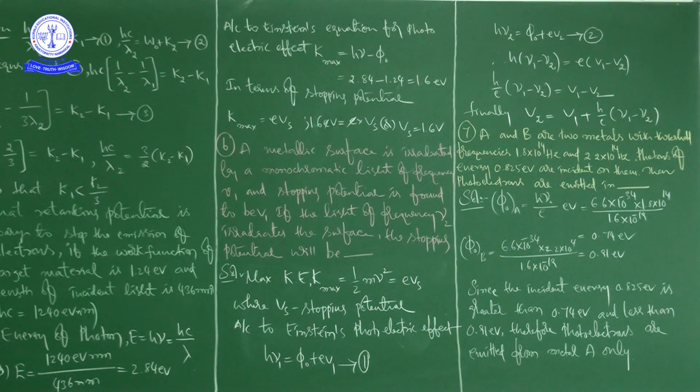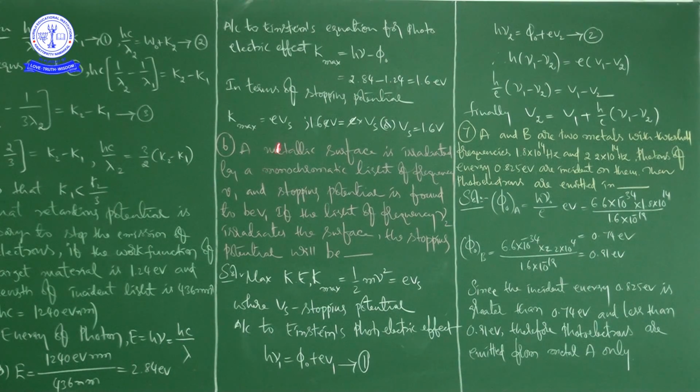So after calculating maximum kinetic energy from Einstein's photoelectric equation, that is K maximum is equal to h nu minus phi naught, as 1.6 electron volts, now we are going to calculate the stopping potential, right? We know this relation. In our previous class I explained the important formulae along with the total number of formulas present in this chapter, dual nature of light.